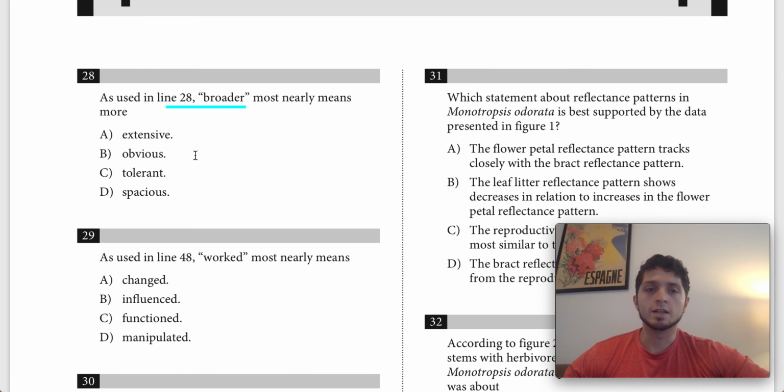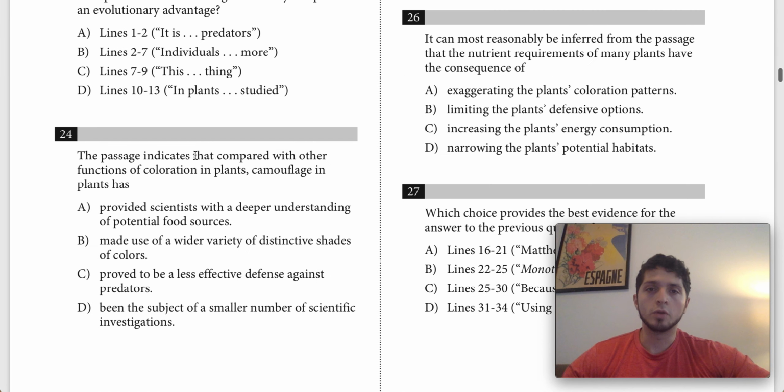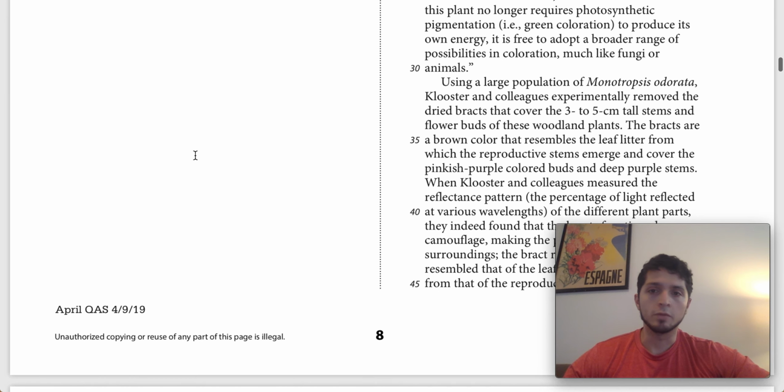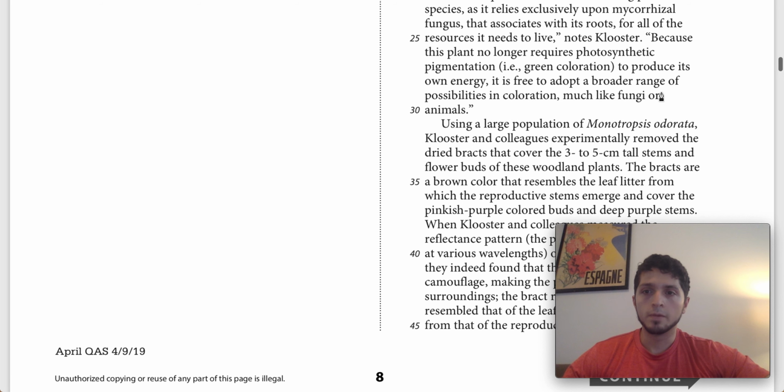The way to solve this is let's go back up to the line. Let's look for the word broader. Let's understand what it means in context and then see also if we can replace this word with another one. So here, because this plant no longer requires photosynthetic pigmentation, i.e. green coloration, to produce its own energy, it is free to adopt a broader range of possibilities in coloration, much like fungi or animals. So it is free to adopt a broader range.